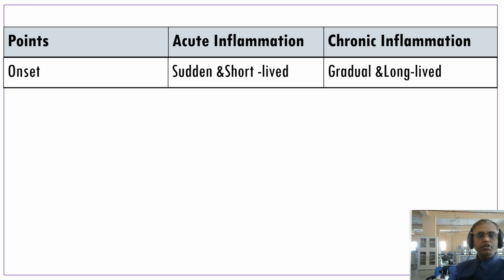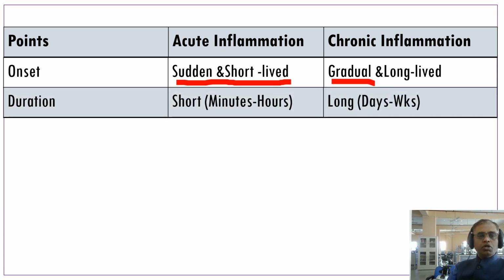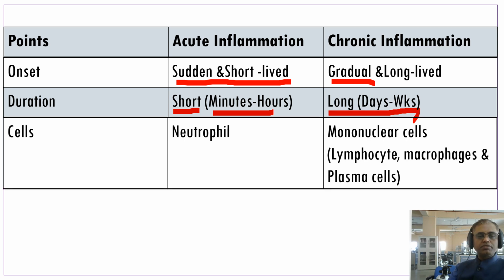Onset: acute inflammation is sudden and short-lived, whereas chronic inflammation is gradual and long-lived. Duration of acute inflammation is very short, persisting for minutes to hours, whereas chronic inflammation is long, persisting for days to weeks.